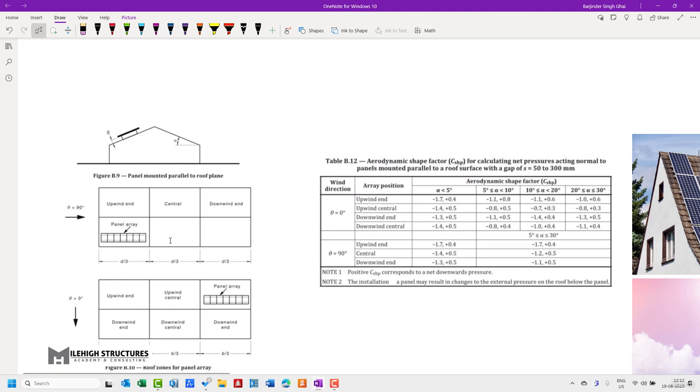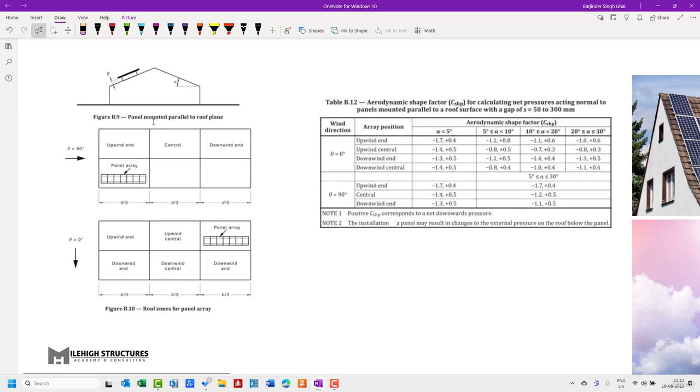This is the snapshot taken from AS1170. This is the panel mounted parallel to the roof plane, and here there are two angles, theta equal to 0 and theta equal to 90, and this is alpha and this is S. S is given as 50 to 300 mm.